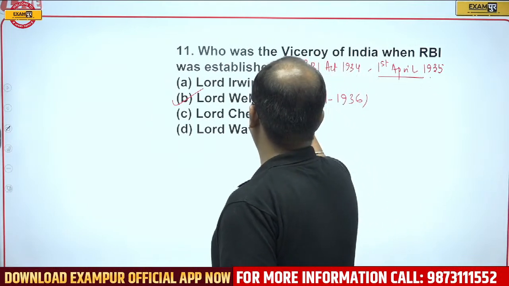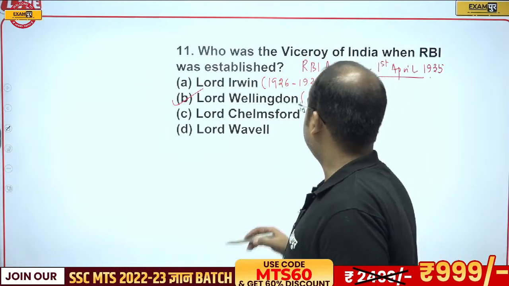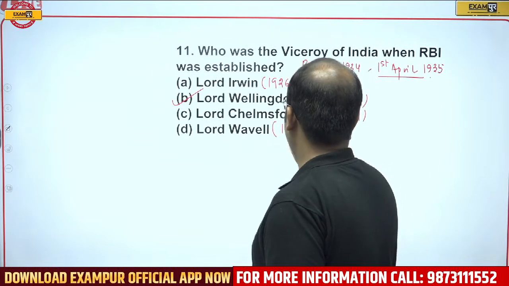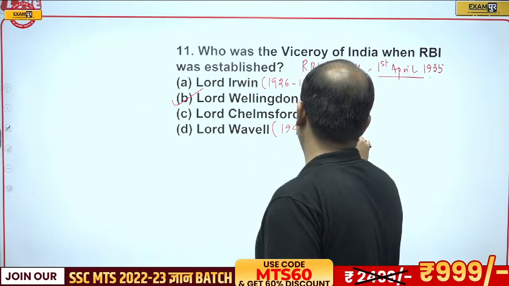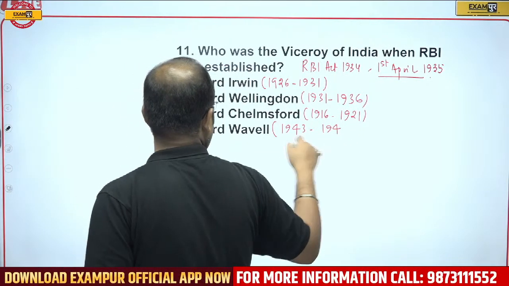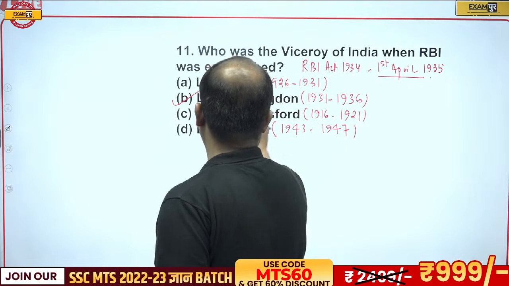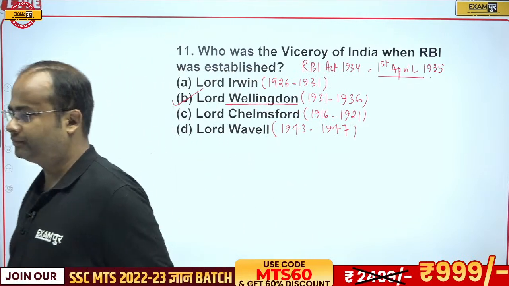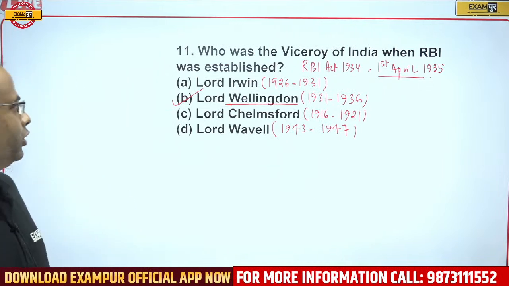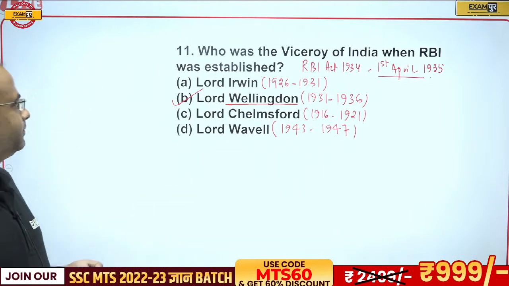Lord Irwin, 1926 to 1931, inaugurated Parliament Building and Rashtrapati Bhavan. Lord Chelmsford 1916 to 1921 and Lord Wavell 1943 to 1947. So correct answer will be option B, that is Lord Willingdon. During his time period, the RBI was established.